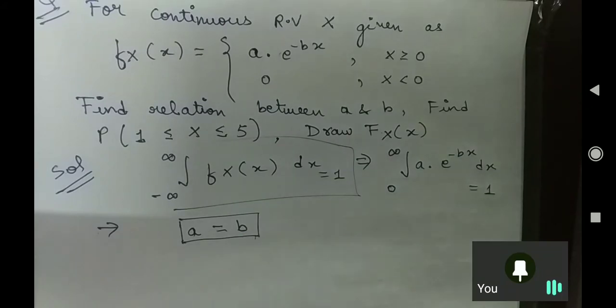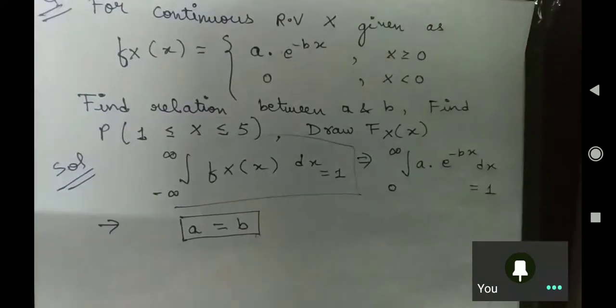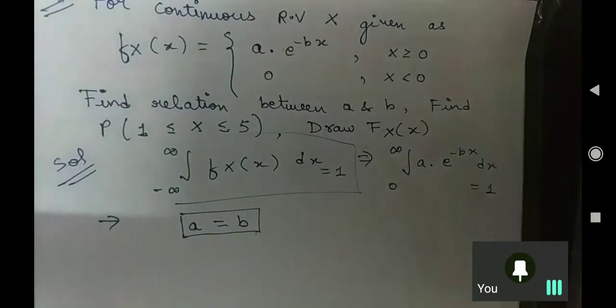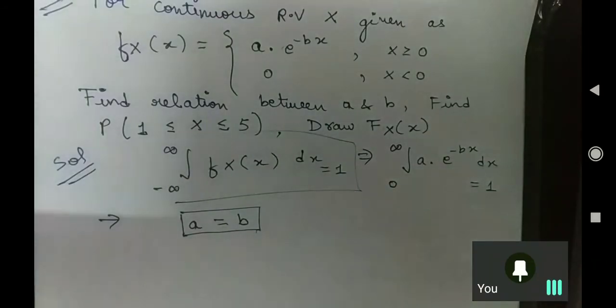Now, tell me the second part also. Fast. Anybody can just tell me the another part also, that what will be the probability.